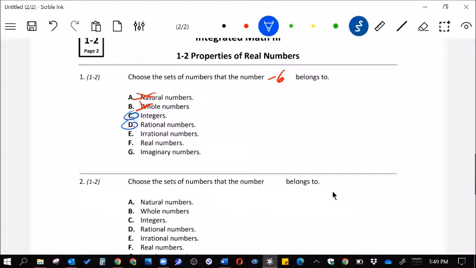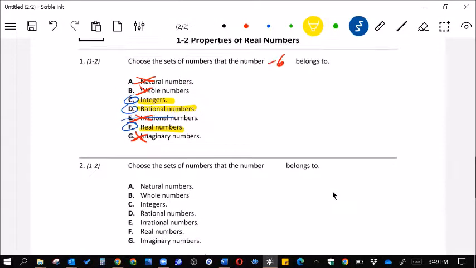It's not irrational because it's not one of those decimals that do not end and do not repeat. It's an actual real number, and it's not an imaginary number. So that means it would be these others here: integer, rational numbers, and real numbers.